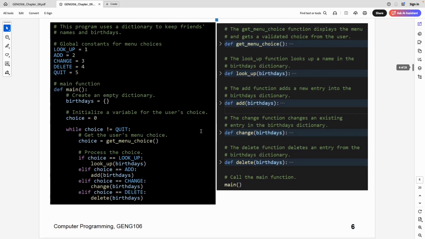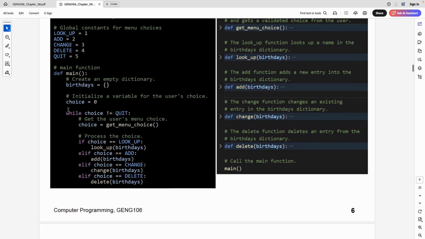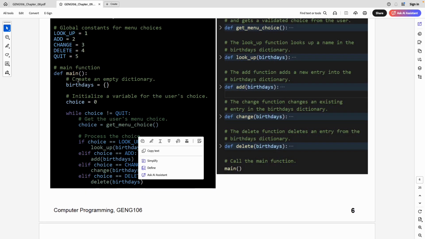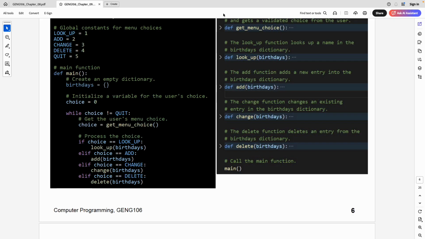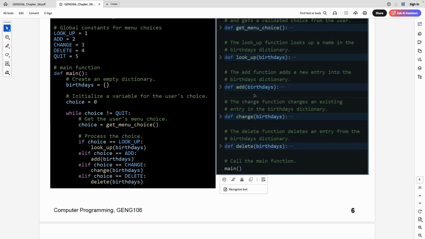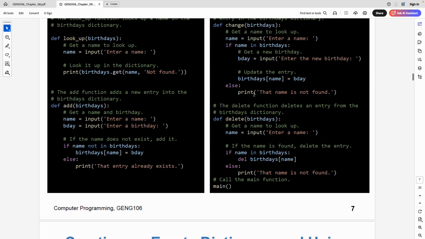All right. Here's another example, which is not a phone book, but people and their birthdays. So just one more similar example in which we are assuming that the user has a birthdays dictionary. And then we define functions to look up, how to add an item, how to change an item. We have all seen it, so I will just skip it. But of course, when you are studying it, you can definitely go and check these parts.